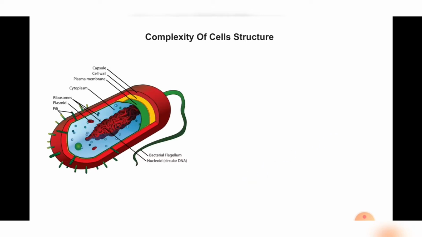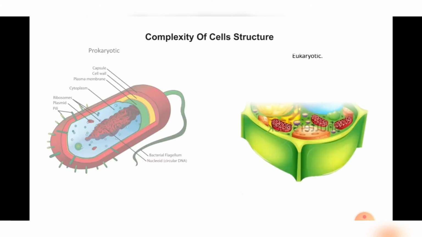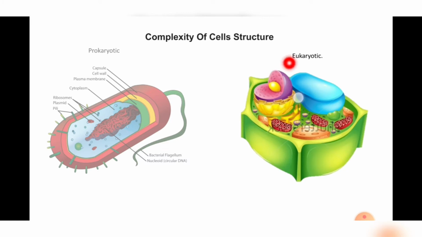Okay, cell structure. We have studied two types of cells in 7th standard. Which are those two types of cells? Prokaryotic cell. Here in a prokaryotic cell, we can see there is genetic material, but we can't see a membrane over the nucleus. There is no nuclear membrane present in this type of cell. So these cells are known as prokaryotic cells. And what is the other type of cell structure? Yes, the second type of cell is the eukaryotic cell.